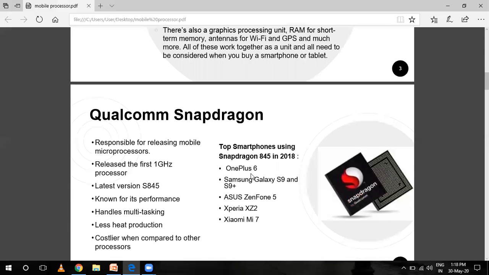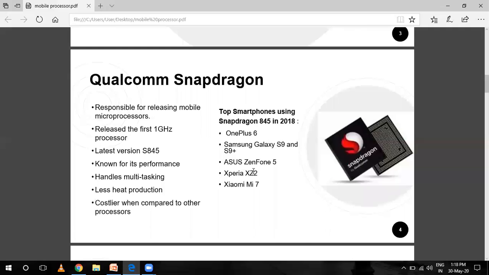Next is the Qualcomm Snapdragon. It is another processor. Basically, Qualcomm Technology is a US based company. Qualcomm first became a known brand when they introduced CDMA.